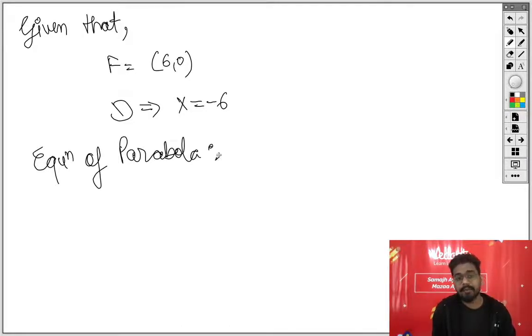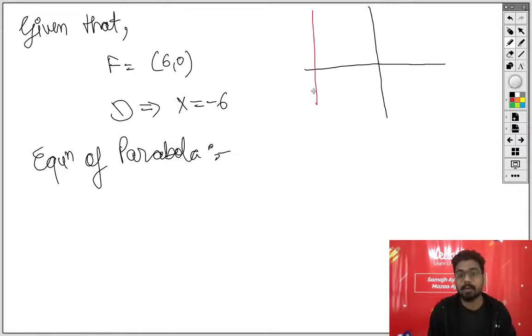Now guys, if the question is of 2 marks, okay, or this question can be of 5 marks also, but whatever it is, you will draw the figure for sure. आपको figure बनाना है, ये मान के चलिए. So this line is x equals to minus 6 and this point is F equals to 6 comma 0, and this is some point that we want to calculate the path of.